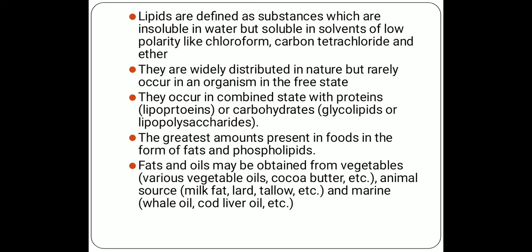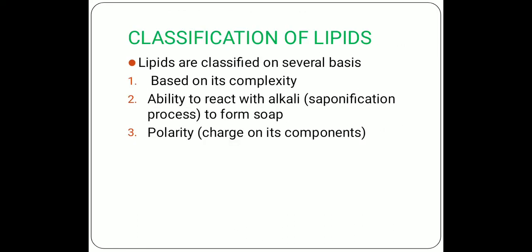Fats and oils may be obtained from vegetables, that is various vegetable oil, cocoa butter, etc. From animal sources like milk fat, lard, tallow, etc. Lard is pig fat and tallow is beef fat or mutton fat. And from marine sources, that is whale oil, cod liver oil, etc.